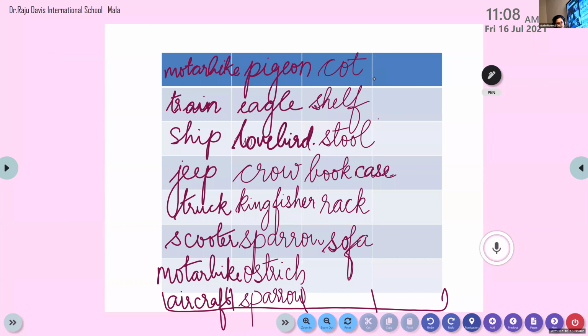But you can write any names, okay? It is not compulsory that you have to write only these names. That is optional, but the only thing is the spelling should be right, okay? This is just to help you. We have many names as such. Under each head, we have thousands of names, but we are familiar with only some, according to our age group. You are in grade 2, so we should be knowing some words. We are familiar with few words, so ma'am is picking only those words which we are familiar with.